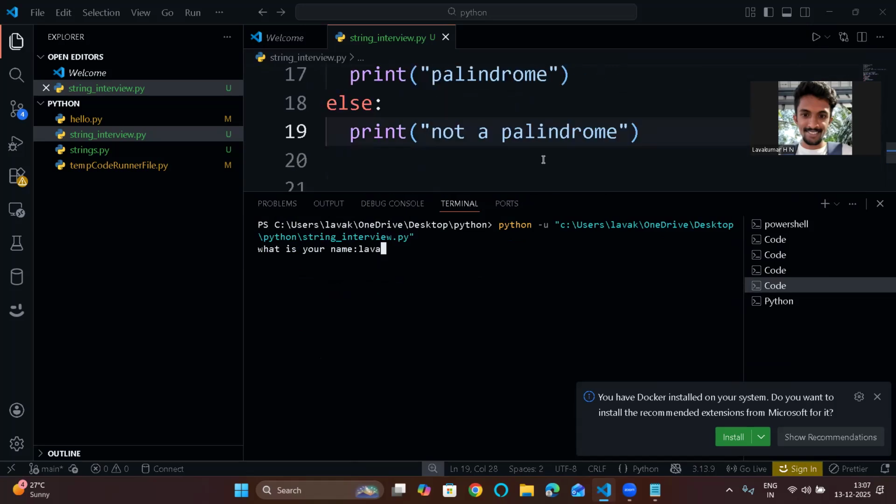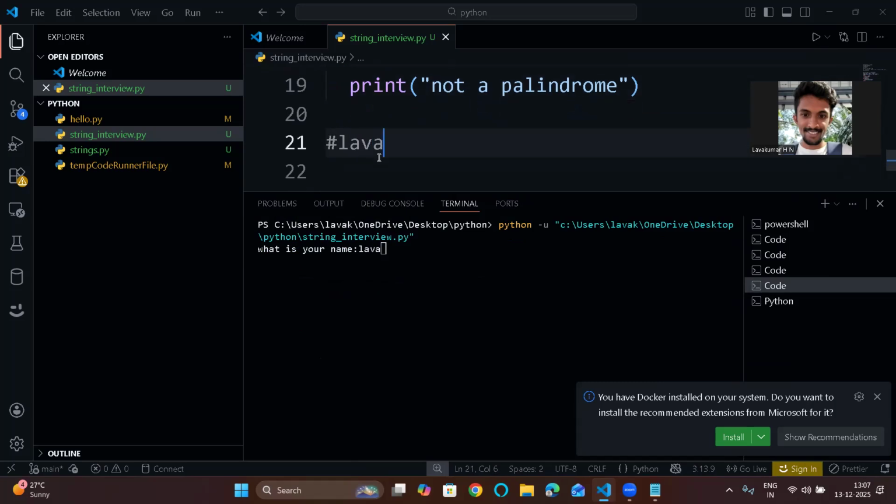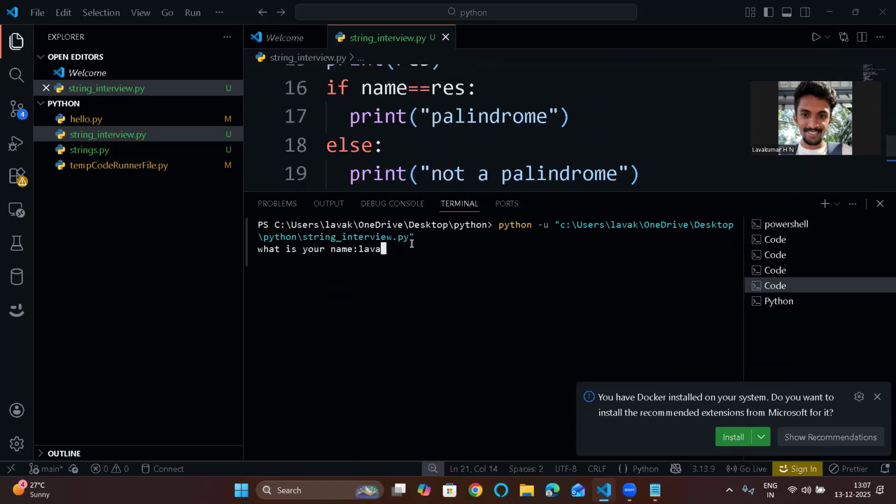LAVA is not equal to AVAL, right? This is right. Now let's see. I have given lava. The output should be not a palindrome. What will be the output? Yes, it's not a palindrome. See, that's it.